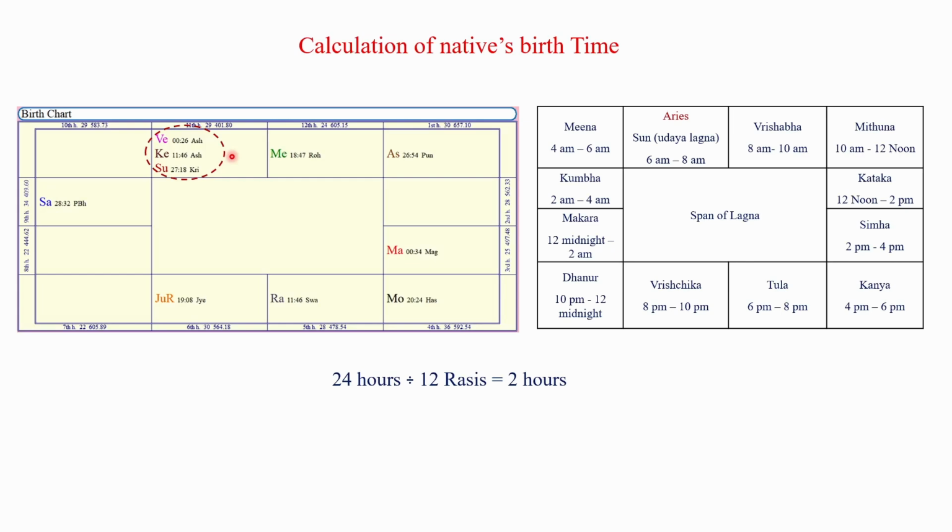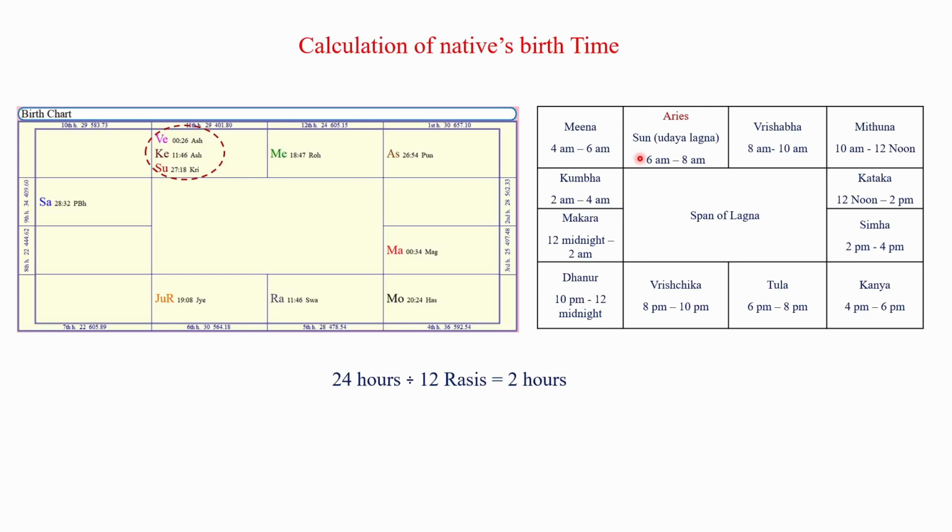Let us assume the Udaya Lagna starts at 6 a.m. Let us fix the duration of Mesha Rashi from 6 a.m. to 8 a.m.